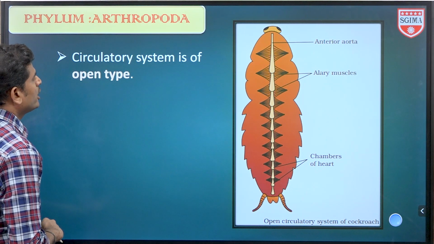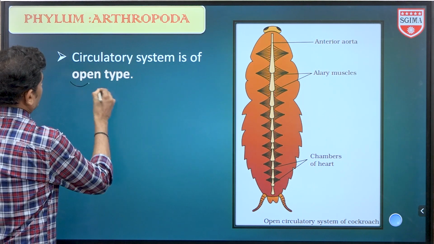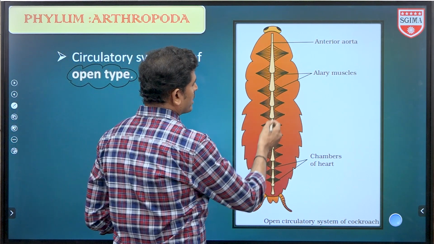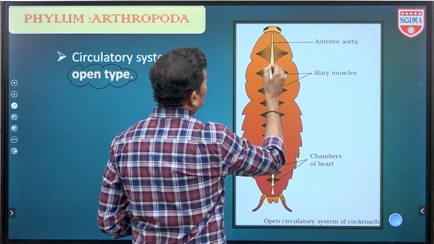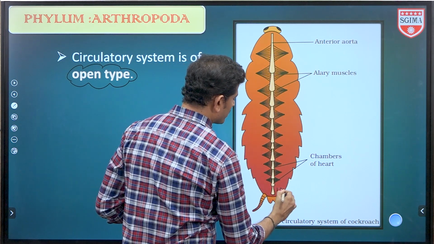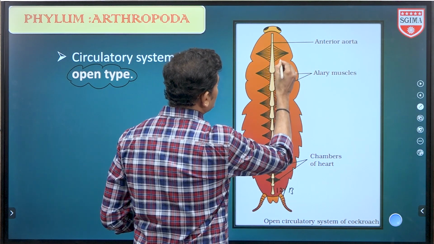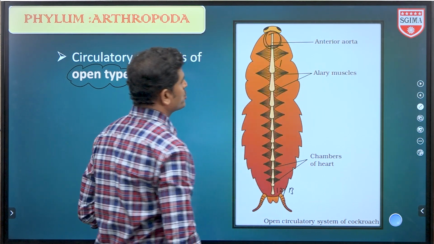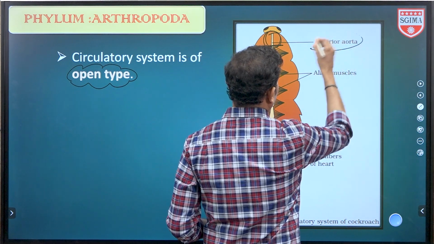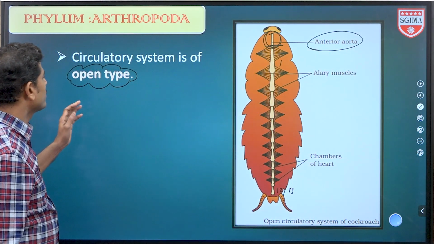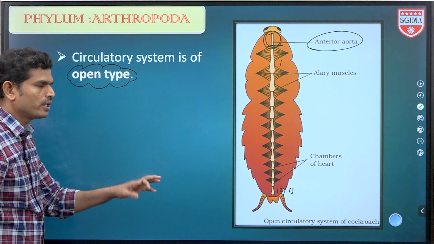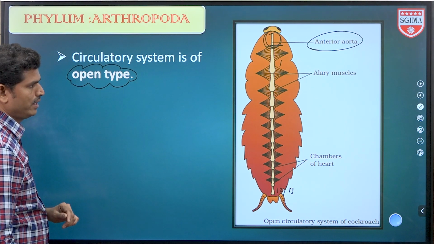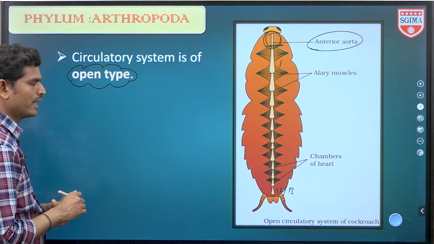Next one, circulatory system of open type. Here this whole thing is the heart. Here the heart has chambers, the first chamber, and from the first chamber's extension there is only one short blood vessel, that is the anterior aorta. So open type of circulatory system means blood vessels are poorly developed or totally absent, and blood will be released into the body cavity, and from the body cavity it is collected again by the heart.